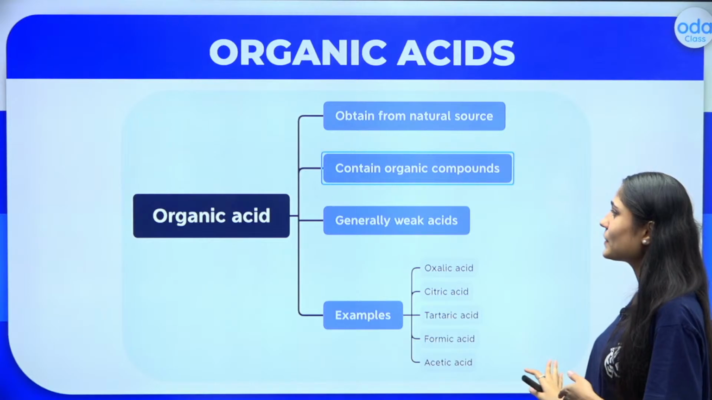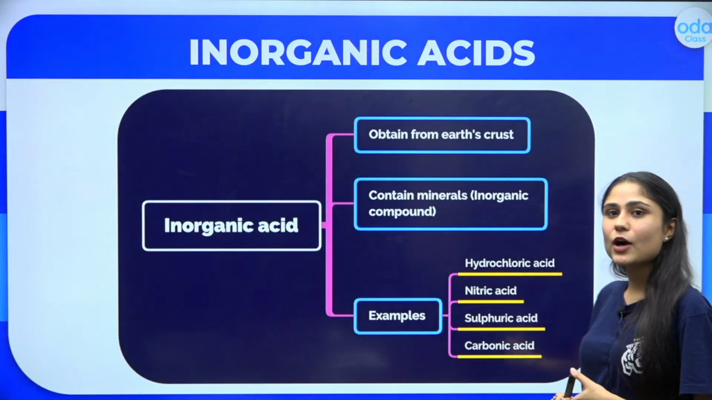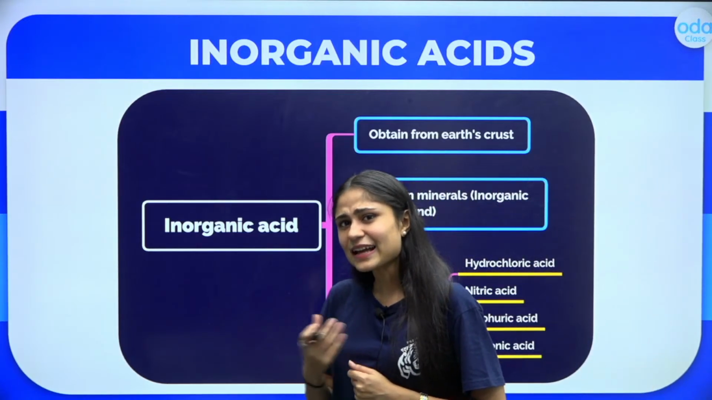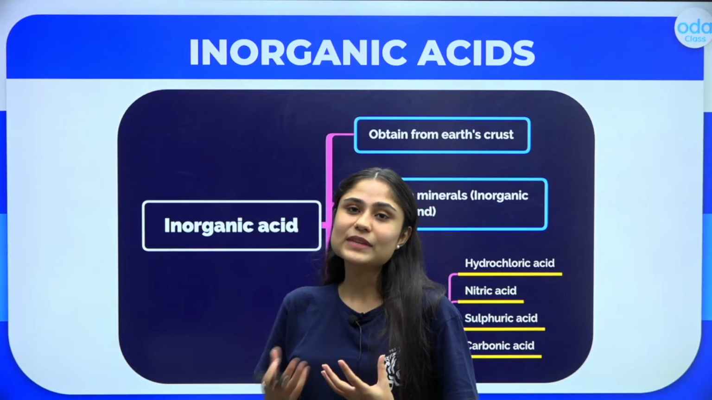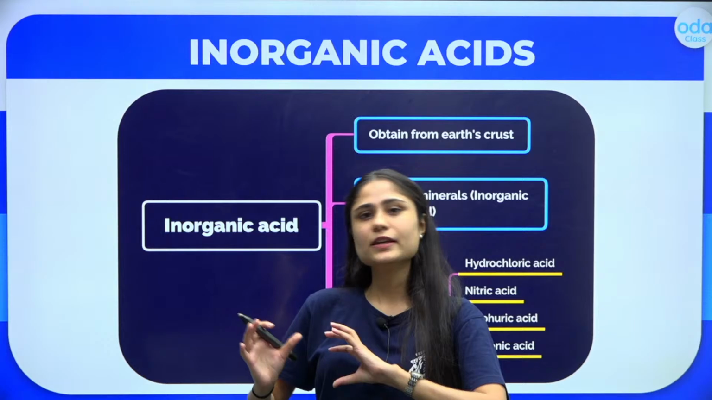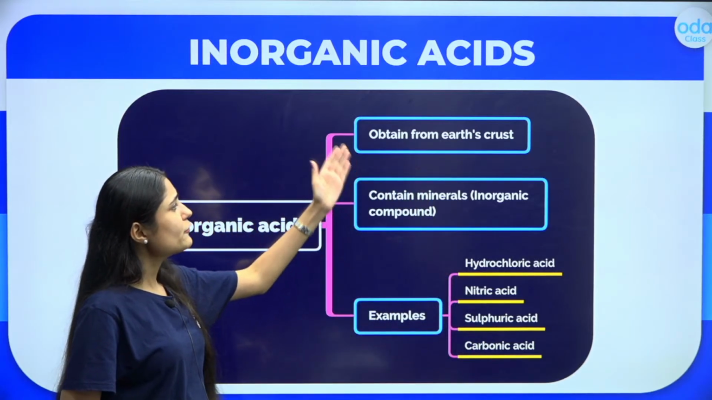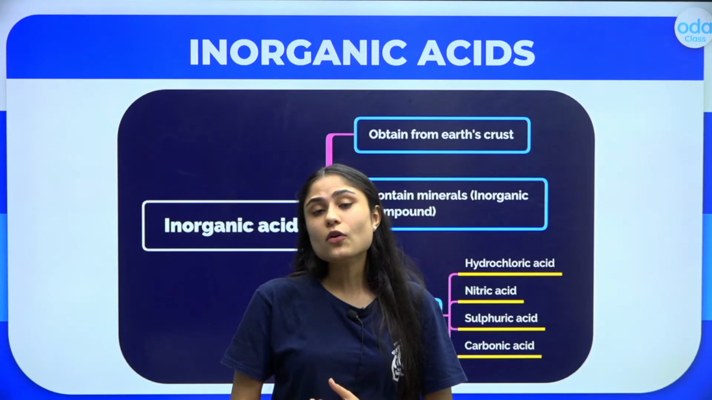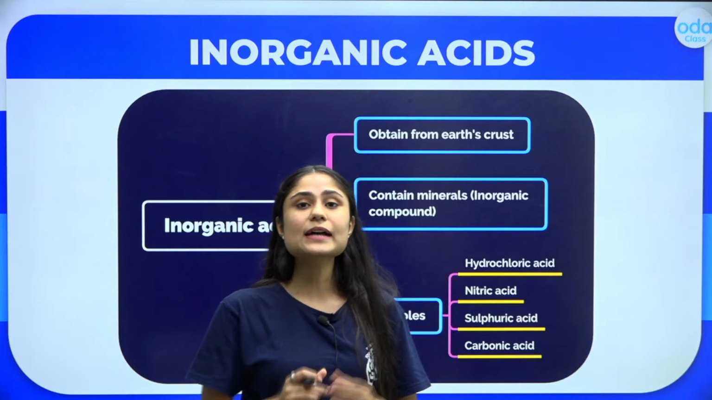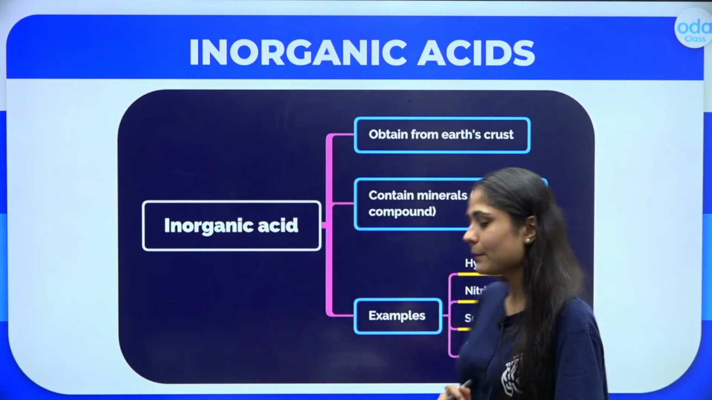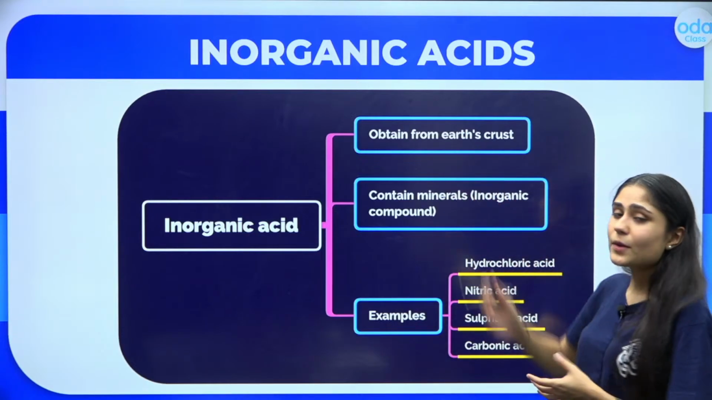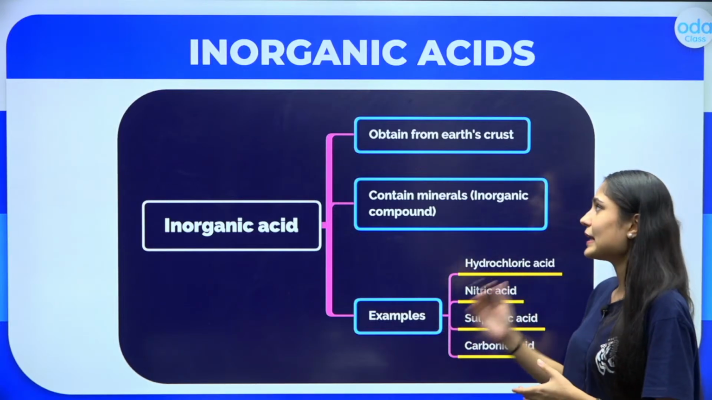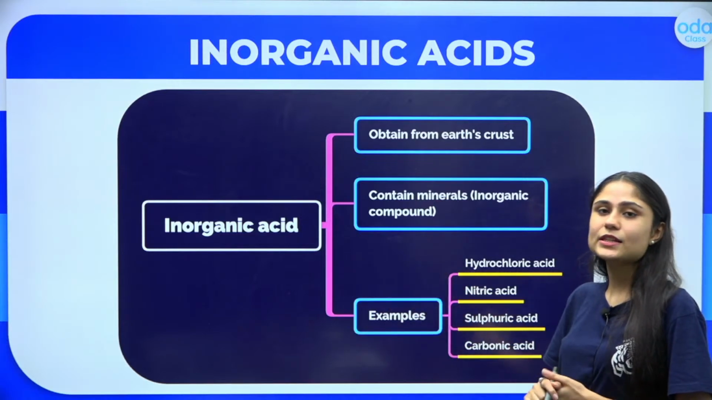Let's move ahead, dear champions. And now we will learn about the inorganic acids. Just like how we understood that organic acids are obtained from natural sources, inorganic acids are just the opposite of that. They are obtained from the earth's crust. Sometimes these inorganic acids are also termed as mineral acids. And why is that so? Because it is obtained from the earth's crust, which is abundant in so many minerals that we find, and hence we can also call them mineral acids.